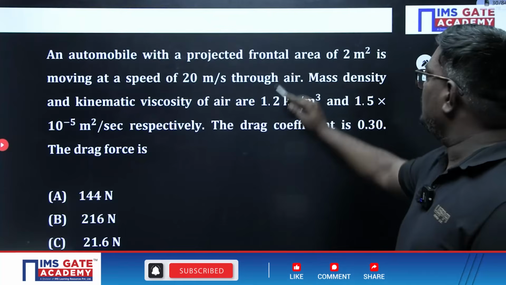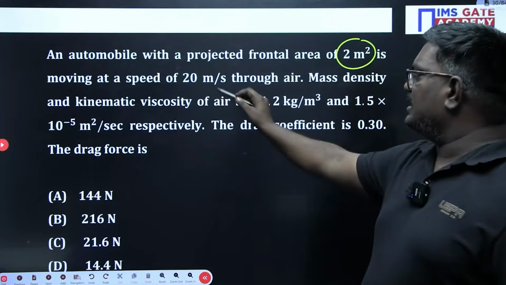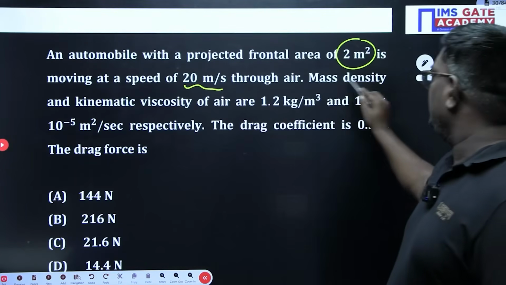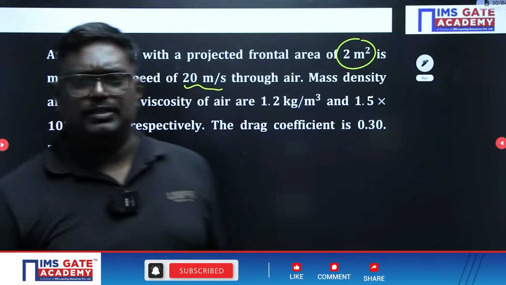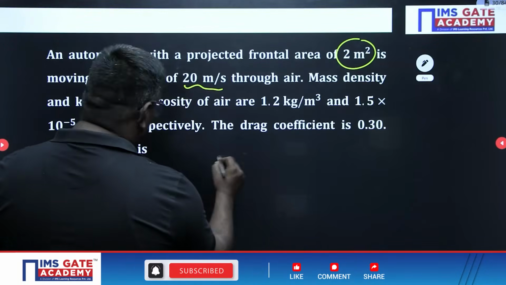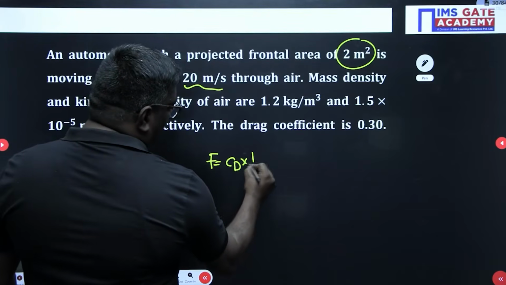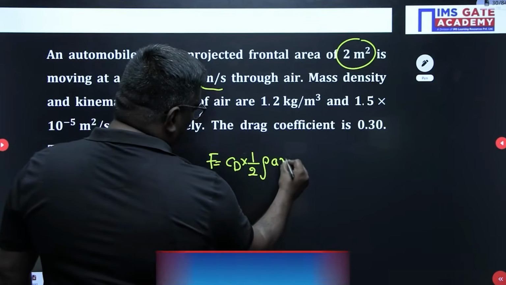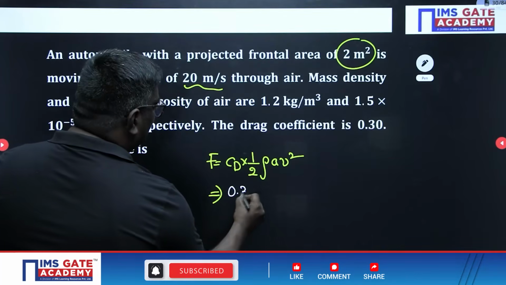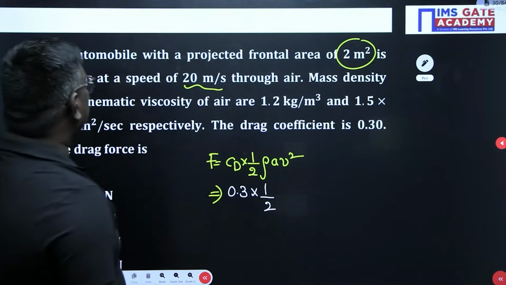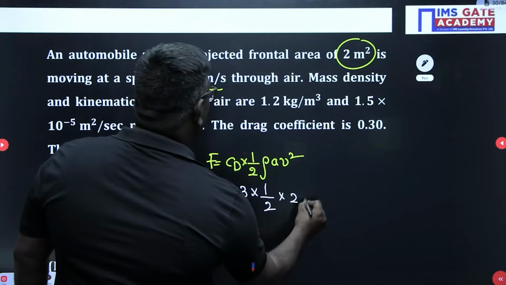Now, an automobile with a projected front area of 2 meter square is moving at a speed of 20 meter per second through air. Mass density and kinematic viscosity are given. The drag coefficient is 0.3. They are asking what is the drag force. The drag force is CD into half into rho A V square. CD is 0.3, into half into area, the projected area is 2, into V square, 20 meter per second squared.